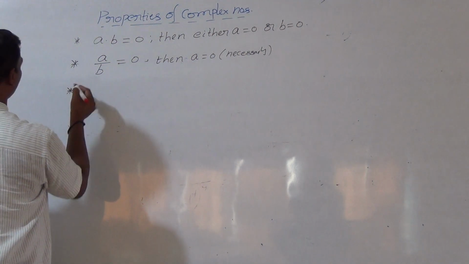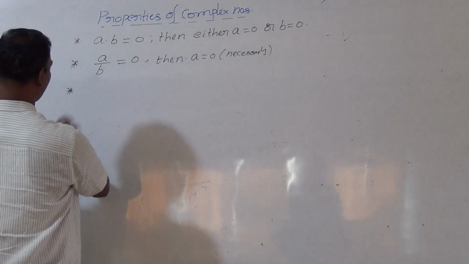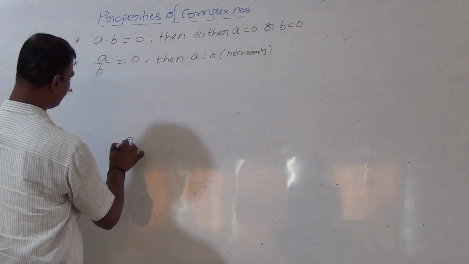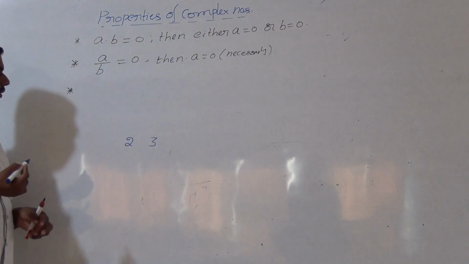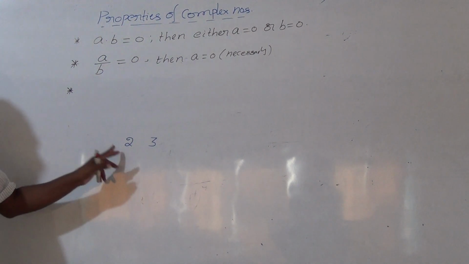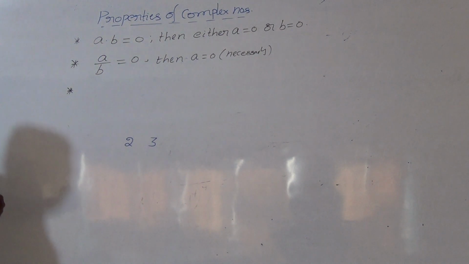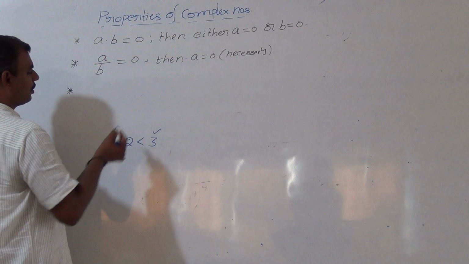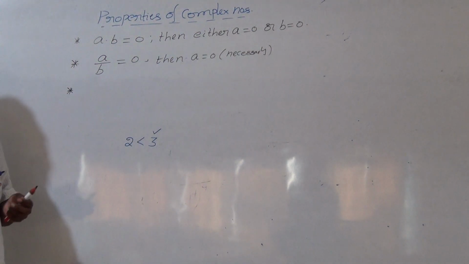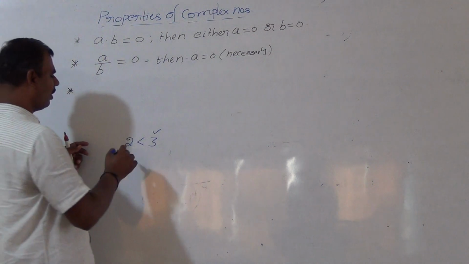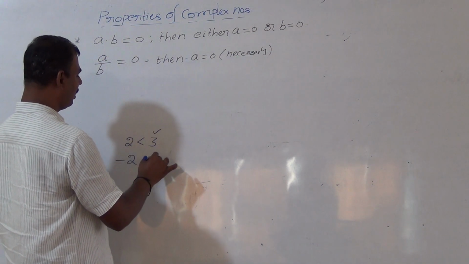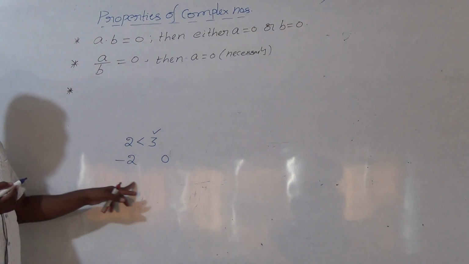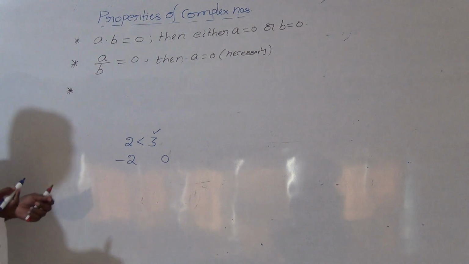Third property, observe that, inequality. Let us see some examples here. 2 and 3. In between these two numbers, which is the greatest number? We all know 3 is the big number, 2 is the small number. We can use 2 is always smaller than 3. For example, -2 and 0 given. In between these two, which is the smaller number? -2 is the smaller number.